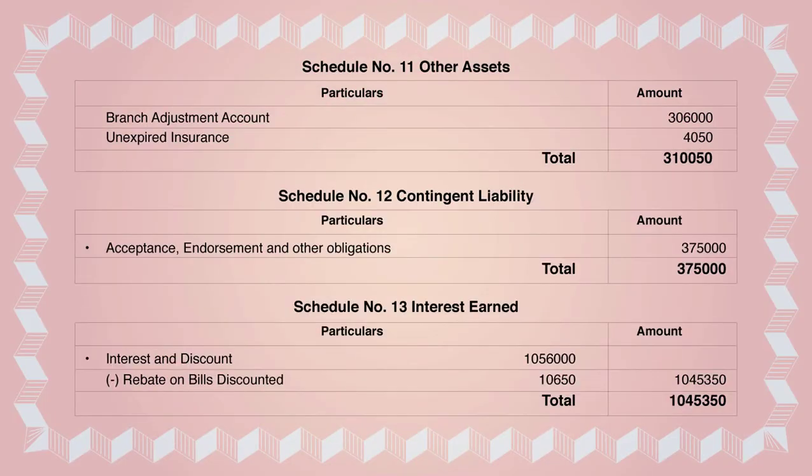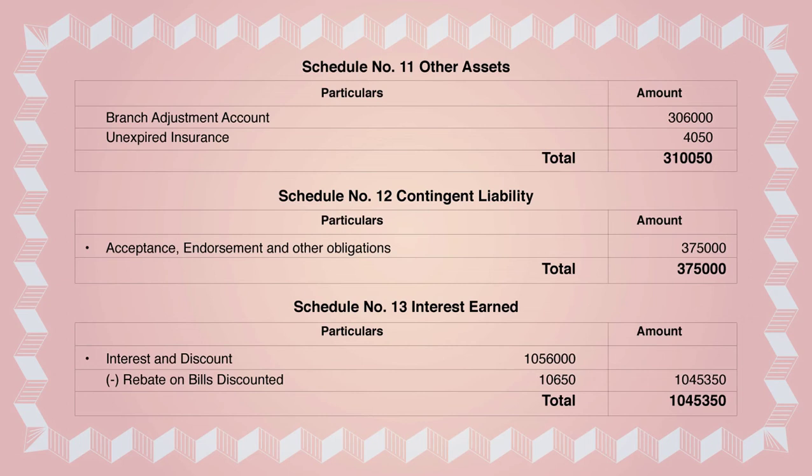Okay, now go to schedule number 11. It is nothing but other assets. In other assets, you have to see if anything I have given you in the formats is given or not. You can see the branch adjustment account is given to you as 3,06,000. You can transfer that from the trial balance into other assets in schedule number 11.